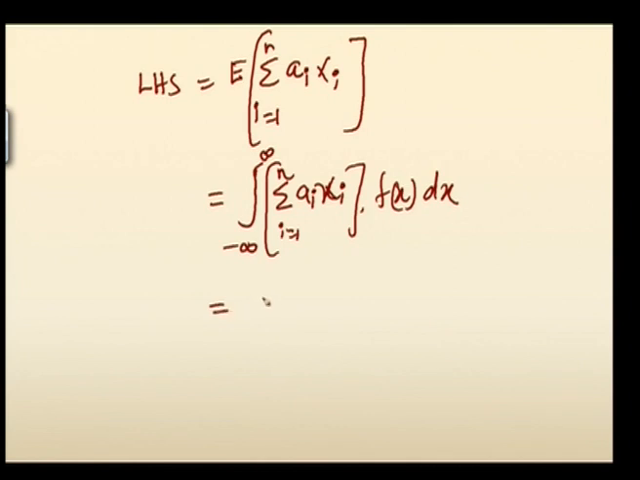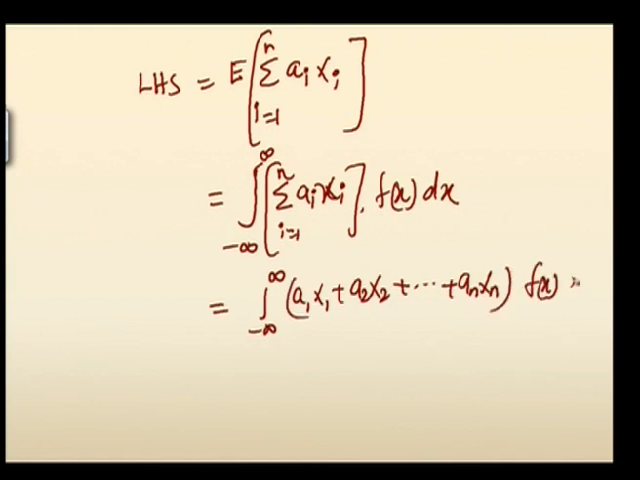Okay. So this is the integral from minus infinity to plus infinity of (a1 x1 plus a2 x2 plus etc. plus an xn) into f of x dx. This is one particular integral where the integrand is a summation of n terms. So this can be written as a summation of n integrals.